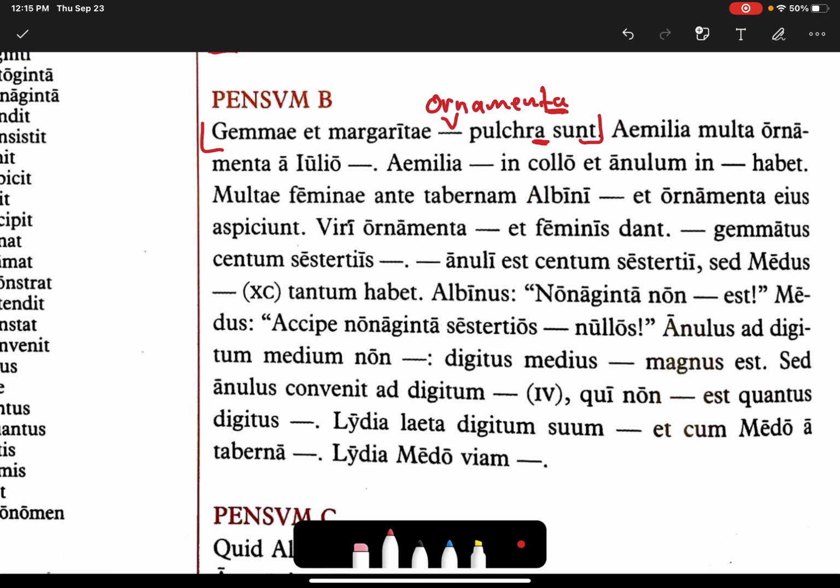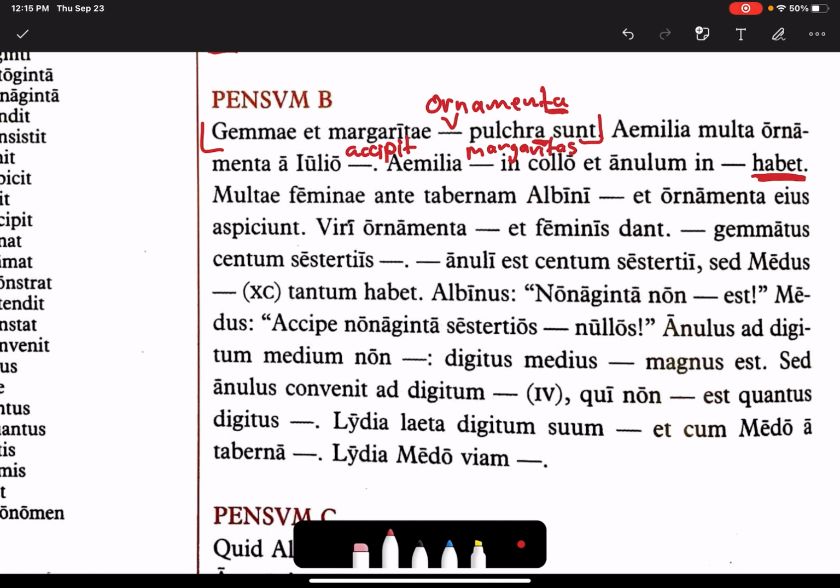Aemilia multa ornamenta a Julio accipit, right from the chapter. She receives many ornaments from Julius. Aemilia blank in colo et annulum in blank habet. Aemilia margaritas. And we have to put in the accusative because it's going with habet. Aemilia has margaritas in colo.